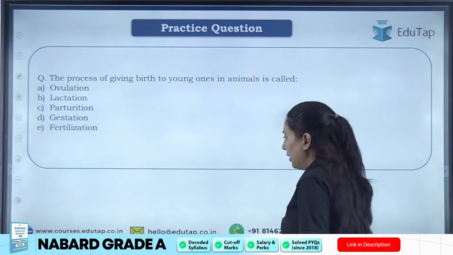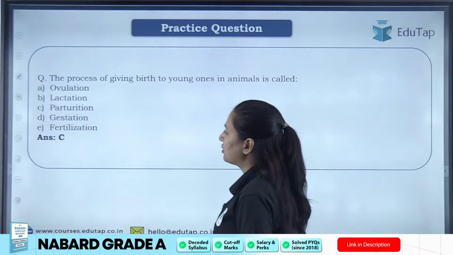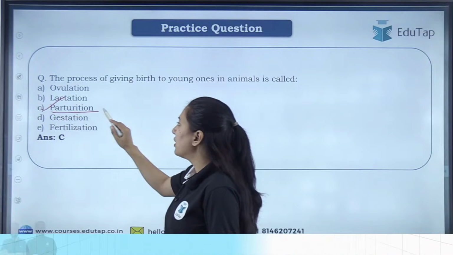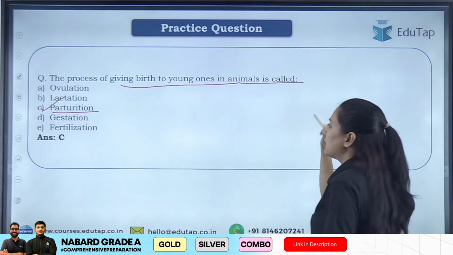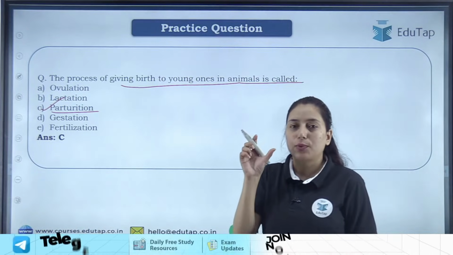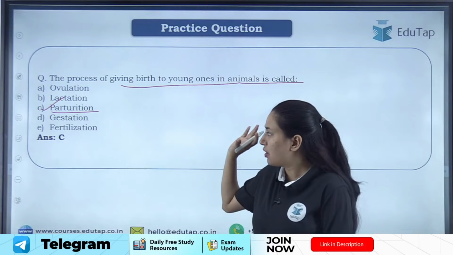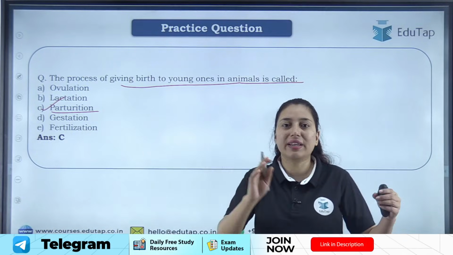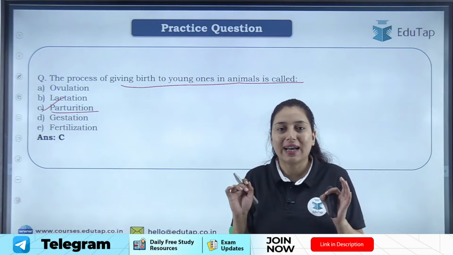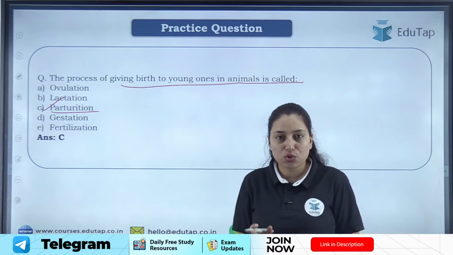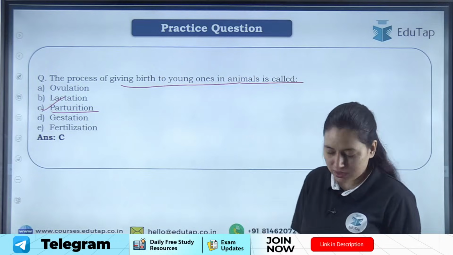Here also I can see many of you have given the right answer, which is option C, parturition. So students, here the process of giving birth to young one in animal is called parturition. Whenever an animal gives birth to young one, that particular process in animal husbandry is known as parturition. Clear? I hope this is clear.